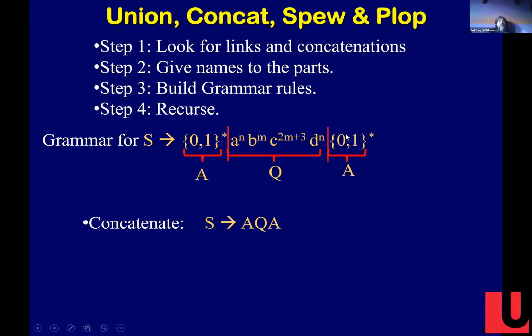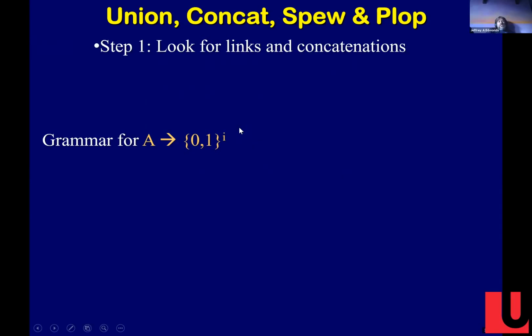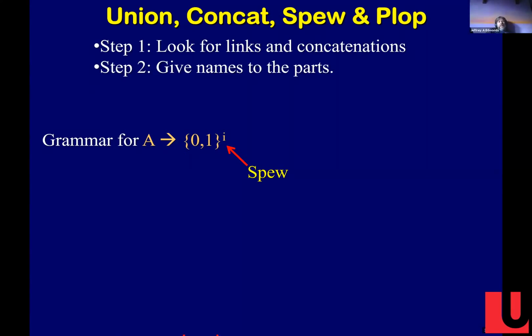We can then say, how do we do these other parts? Well, how do we get a grammar for this? This is just any 0-1 string. Well, I looked for links and concatenations. Well, that's a spew. The idea here is we're spewing out characters, right? So we give names to the parts. Well, 0-1, let's just call that C for character, right?